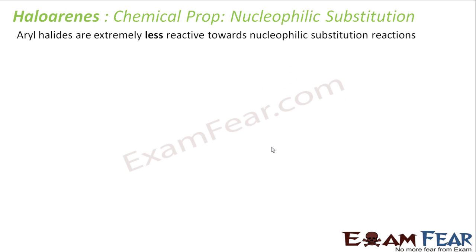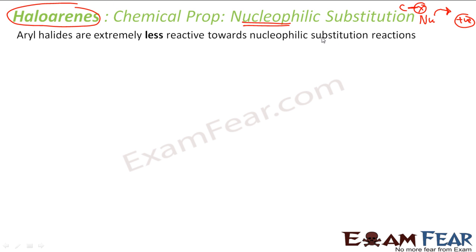First, we'll talk about the nucleophilic substitution reaction. For nucleophilic substitution, the one which attacks is the nucleophile, right? The nucleophile always looks for positive charge. Also, the C-X bond has to break. But in the case of haloarenes, the C-X bond is very strong, and thus nucleophilic substitution is not easy. It is less reactive. So aryl halides are not very reactive towards nucleophilic substitution reaction.